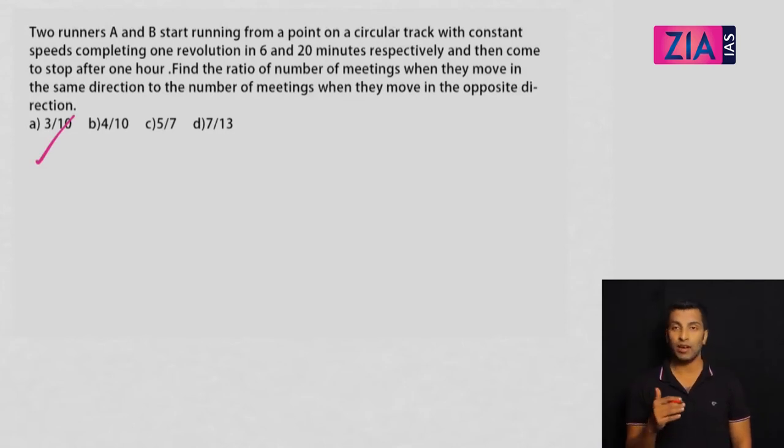The things that we have learned in the previous 10 minutes, you can apply over here and you'll get the answer faster. So what is given? Two people are running in the opposite direction or same direction. They are asking the question related to opposite direction as well as the same direction, right? Two people are running on a circular track. One person completes one revolution in 6 minutes and the other completes one revolution in 20 minutes, and they're running for 1 hour and stopping after 1 hour.